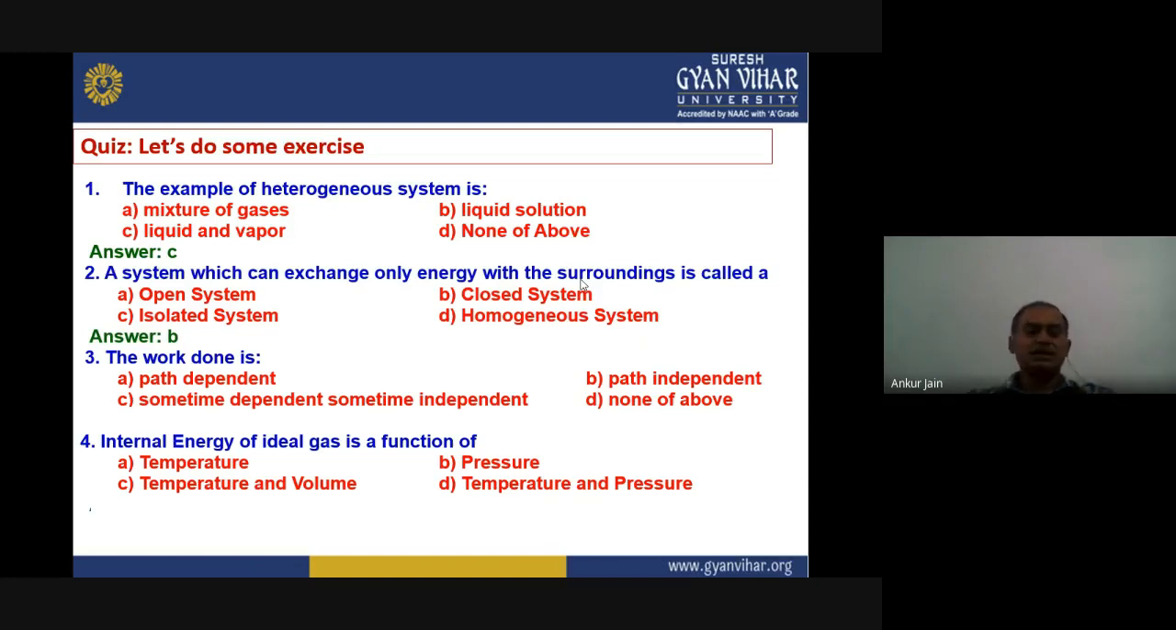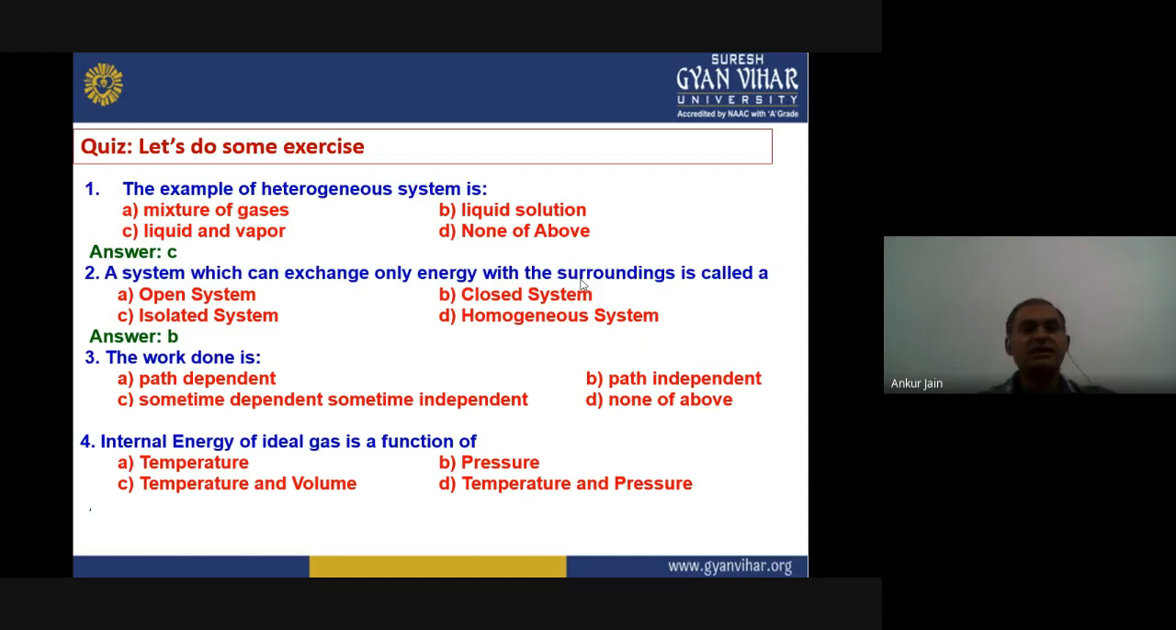The third question is, the work done is: path dependent, path independent, sometimes dependent and sometimes independent, or none of the above. So according to the definition, we have already seen that if we go from a different path, the work done is totally different.